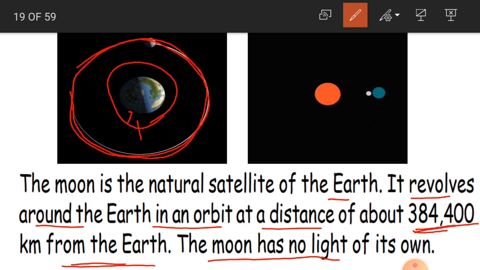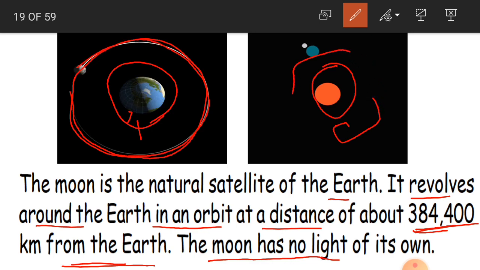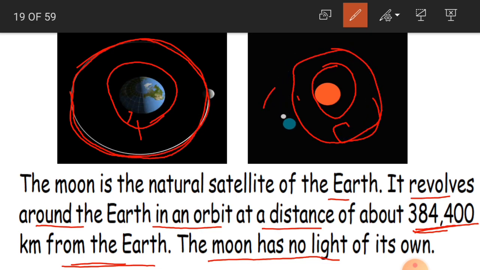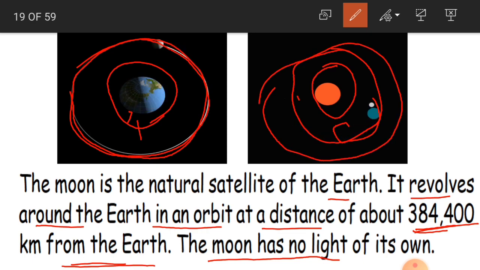If you see in this picture, children, this is the sun, and around the sun, this blue color, are you able to see it? This is our earth, which is revolving around the sun. Again the white object is the moon, which is revolving around the earth.